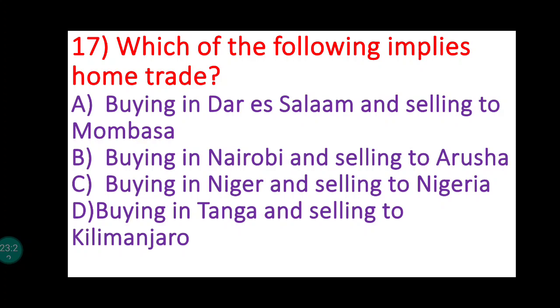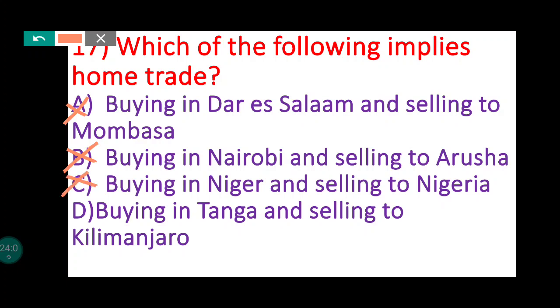So here there are 4 options given. First one, buying in Dar es Salaam and selling to Mombasa. Dar es Salaam is a city in Tanzania, Mombasa is a city in Kenya. So it is not within the geographical boundary of one country, so that is not the correct option. B is given, buying in Nairobi and selling to Arusha. Nairobi is the capital of Kenya, Arusha is a city in Tanzania, again not the same country. C, buying in Niger and selling to Nigeria, these are 2 different countries.